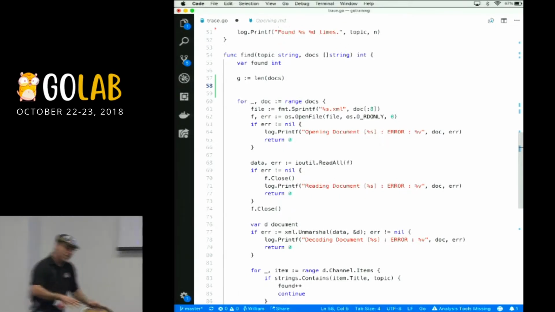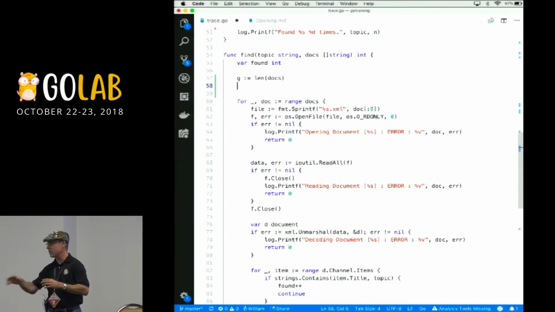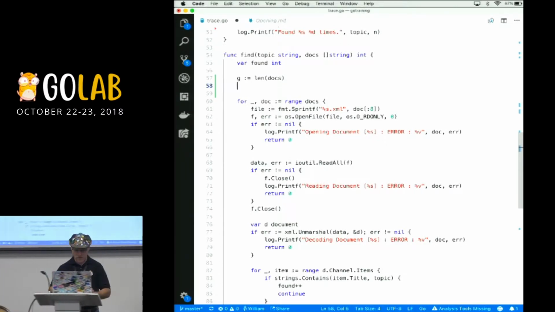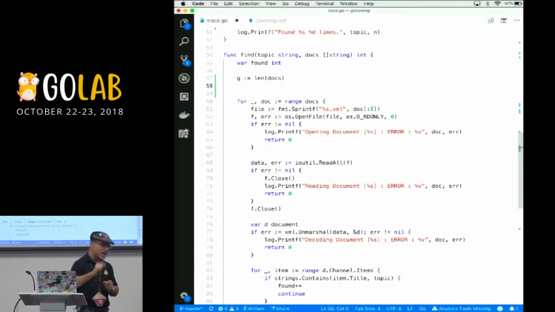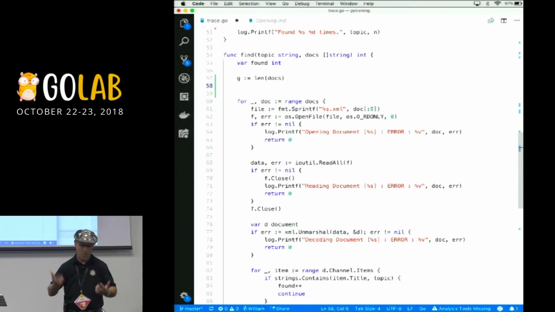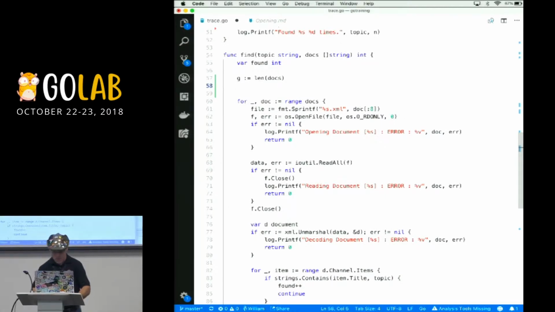And traditionally, the channel is there for orchestration. You could do some synchronization with channels. I tend to stay away from it. There's always exceptions to every rule. Your mutexes and your atomic instructions are perfect for the synchronization. So I really have an orchestration problem here because this find function cannot return until all the files have been processed. We kind of have to wait for that. And wait groups are really good for orchestration.